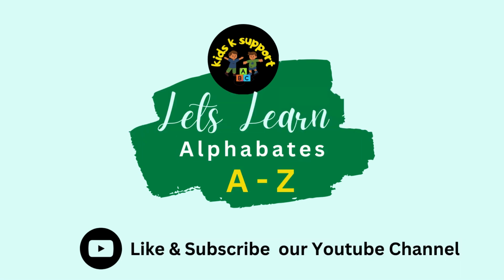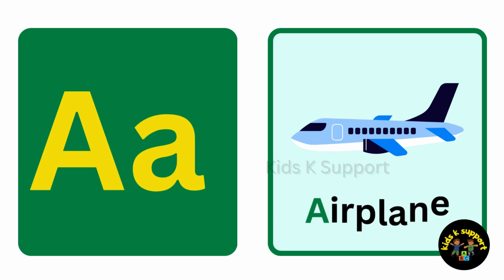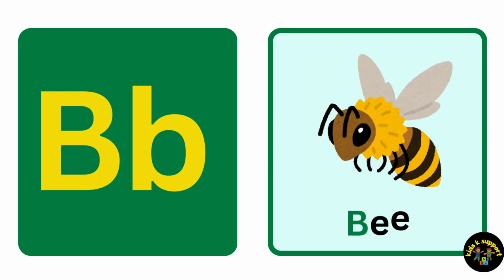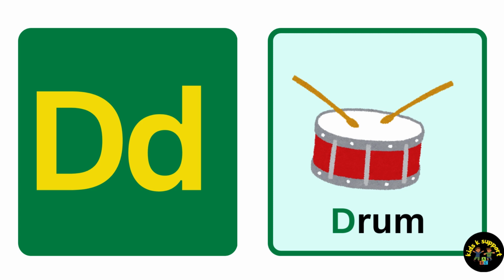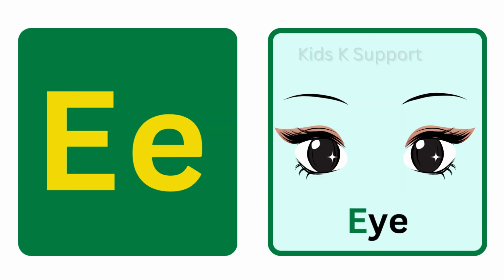Let's learn alphabet A to Z. A for airplane. B for bee. C for cow. D for drum. E for eye.